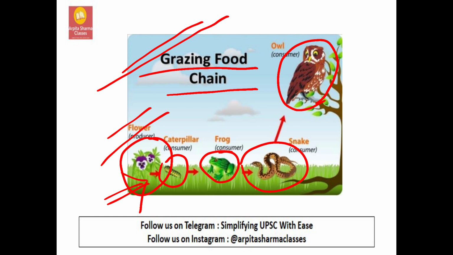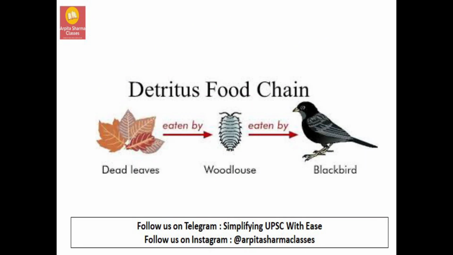Now let's see what a detritus food chain is. This is a detritus food chain. The dead leaves are eaten by the woodlouse. The woodlouse is then eaten by a blackbird. This is a simple detritus food chain. Now, let us go one step ahead and see what a food web is.